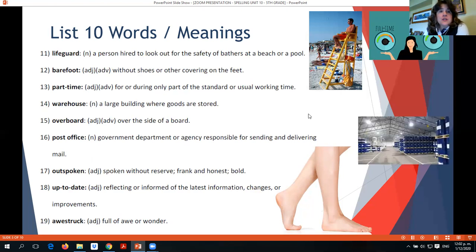Warehouse is a large building where goods are stored, like this large building here. This one is a metallic structure, but it could also be concrete and be called a warehouse.